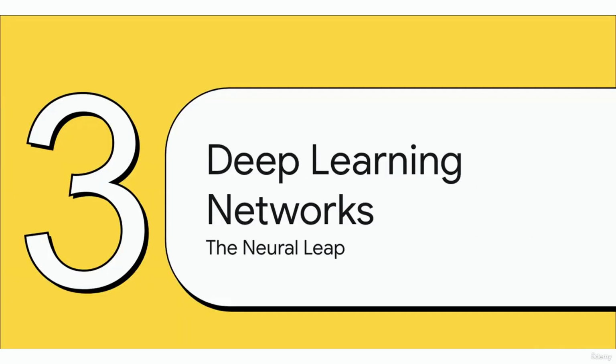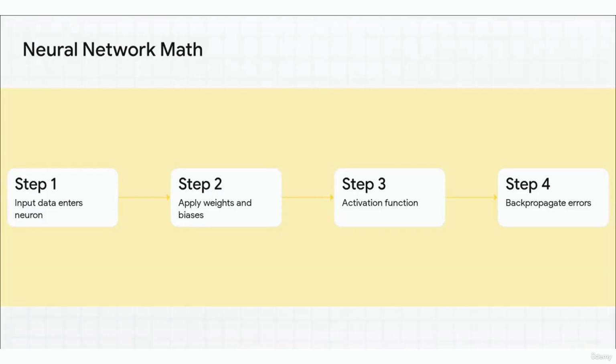All right, Section 3, Deep Learning and Networks, the Neural Leap. Even with those great techniques, traditional machine learning eventually hit its limits when dealing with highly complex data like images and audio. So scientists looked directly at the human brain to invent deep learning. Let's demystify the math of a neural network here. Step 1, data enters the neuron. Step 2, the network applies weights and adds a bias to that data. Step 3, it passes through an activation function to decide if the signal should actually move forward.